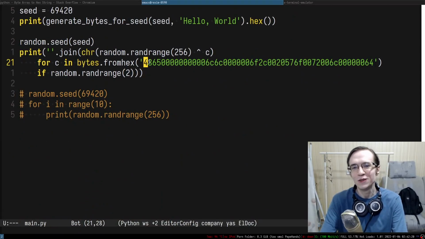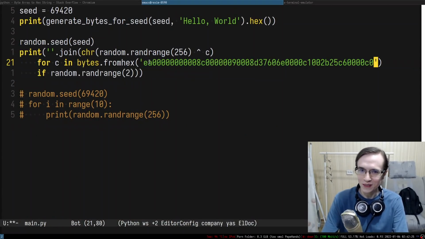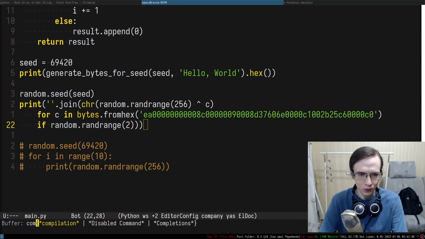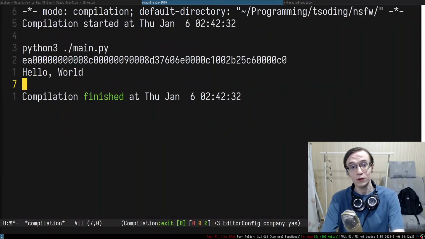I need to update this string. So maybe I can automate that, so it basically constructs the string for us or something like that, but we'll see. And there you go.